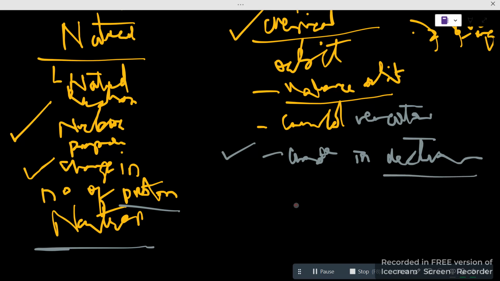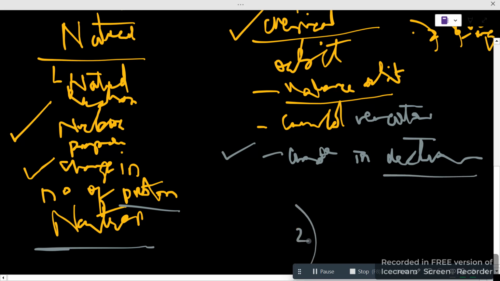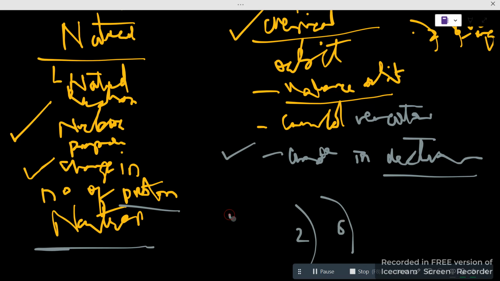You can see the first one has two electrons, the second has six. This is the oxygen example. Suppose we take any element with 2 6. If I reduce it and make it 5, this means there is a change in electron. There will be no change in proton and neutron, because they are in the nucleus. Before that was the nucleus,